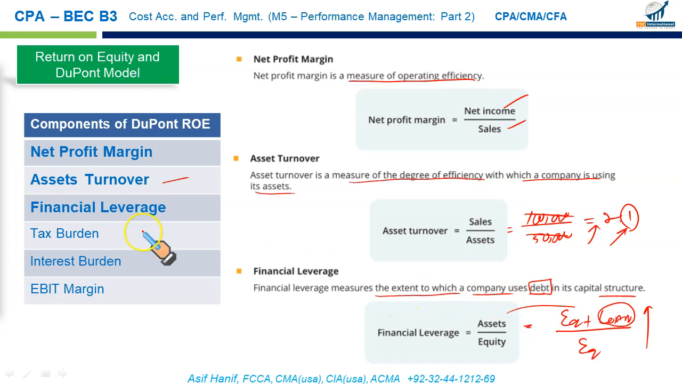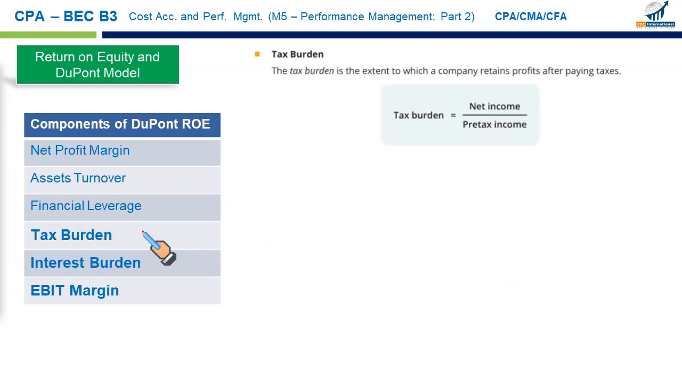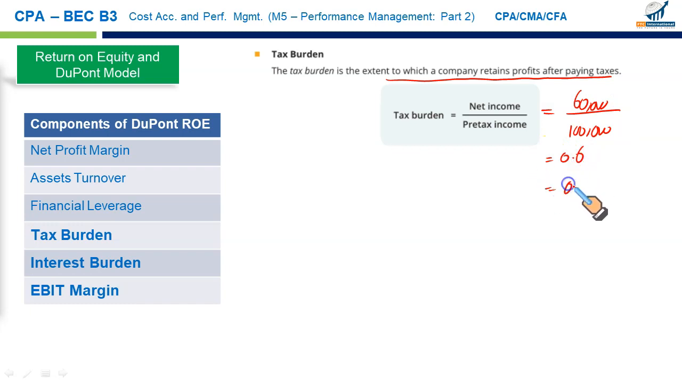Now let us discuss the other three components. Tax burden. Tax burden is the extent to which the company retains profit after paying taxes. Let's say your pre-tax income was $100,000, and after paying tax at 40%, what you are left with is 60. So if you simplify, what you get is 0.6, or you can call it 0.6:1. If you earn $1, after paying taxes, you are left with only 0.6. So the tax burden is comparatively higher.